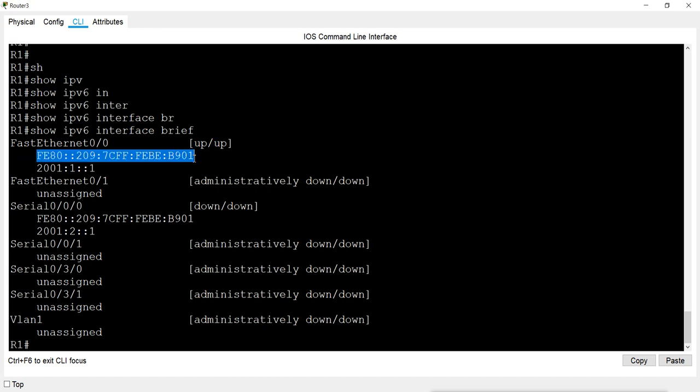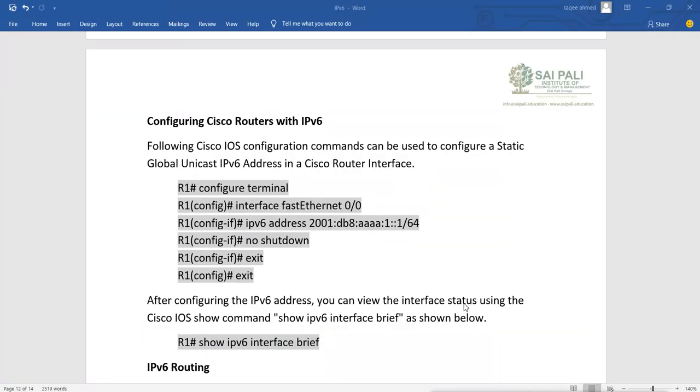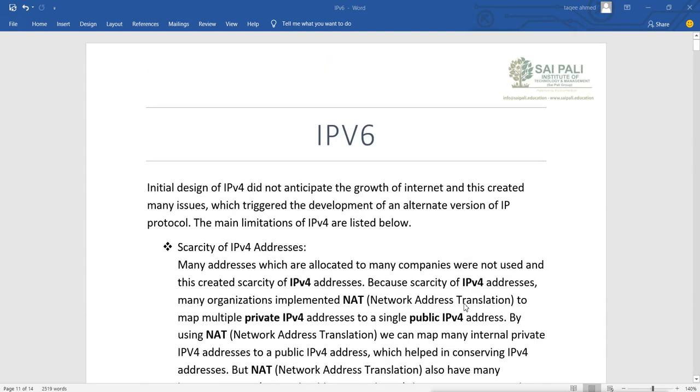And on this serial interface we have configured this address, but it is still using the link local address. This one is down, but it will come up when I configure the other side port. So this is a simple way we can configure the IPv6 address on our router interfaces. We have seen what IPv6 is, the different types of IPv6, and how we can configure it on our router interfaces.